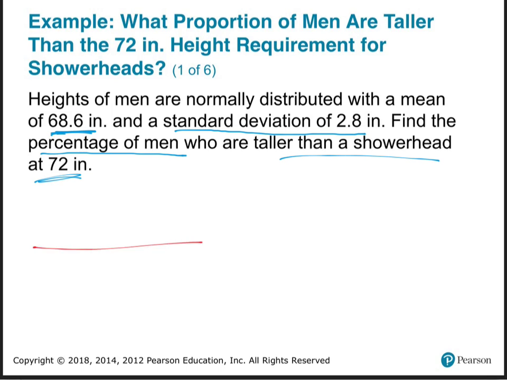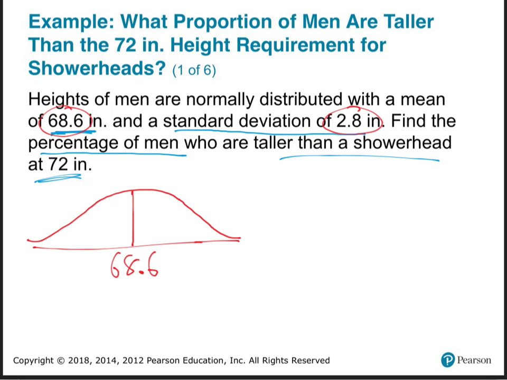This is what we're talking about. We're talking about a normal curve. Like that's the spread of all men and their heights. What goes right in the middle? 0. Well, not for this one anymore. So no longer will we have 0 in the middle. We'll have the mean. We were just practicing all those with 0 in the middle, and the jumps were always 1. That's called the standard normal. 0 in the middle, jumps of 1. But now, the middle is 68.6, and the standard jump is 2.8. So that's the middle of the curve.